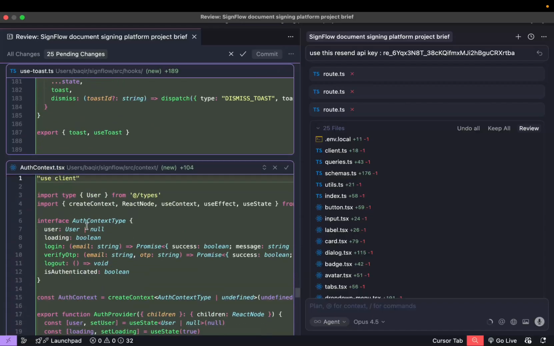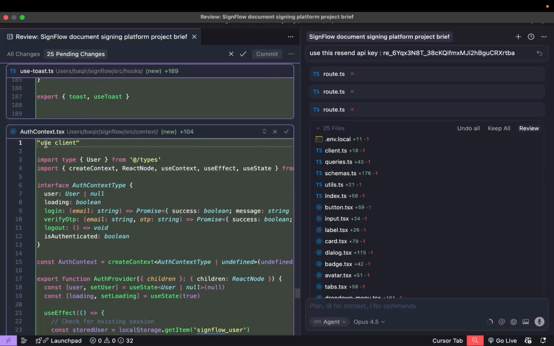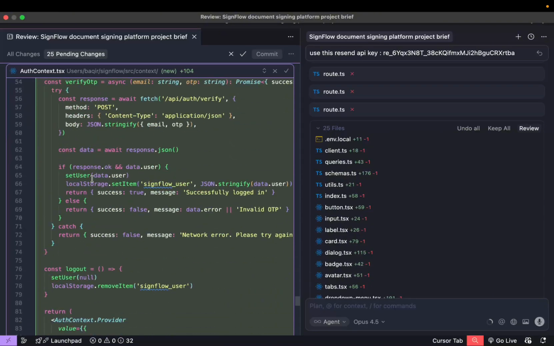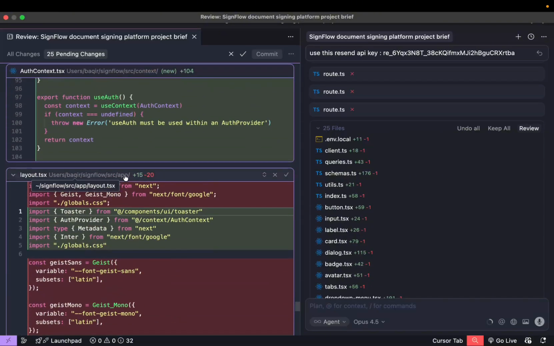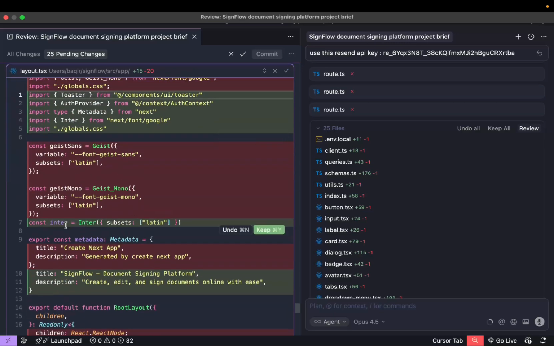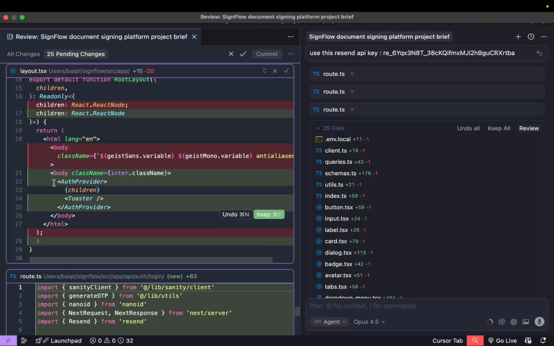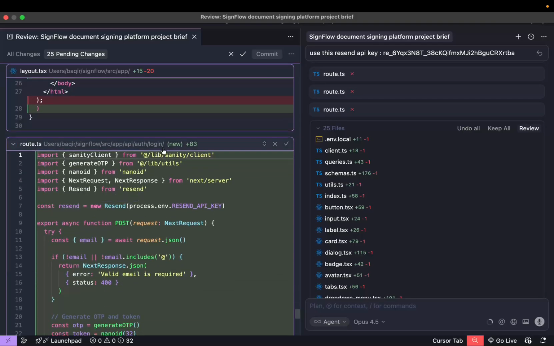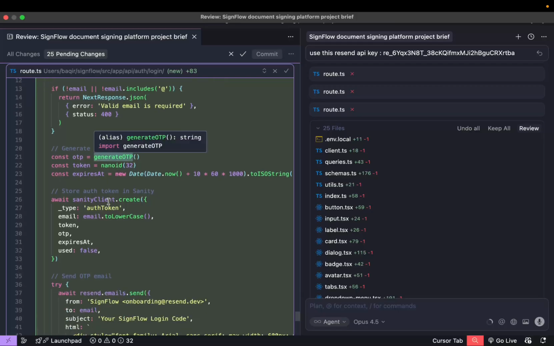Again, we have the authentication information, which is the auth context. It's created a context by itself. Yeah, and this is the context provider. This one is the app itself. It removed some pre-default code, and then it just injected its own code, the auth provider stuff. And then we have the login page, and then sending the Resend API key and stuff after the login.